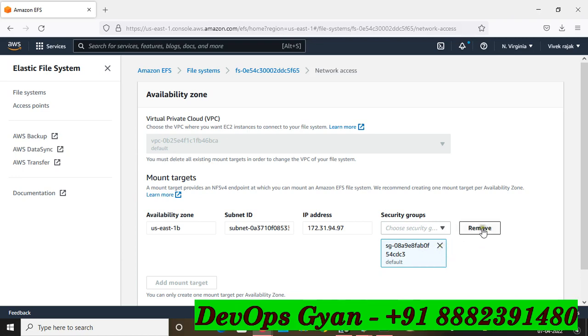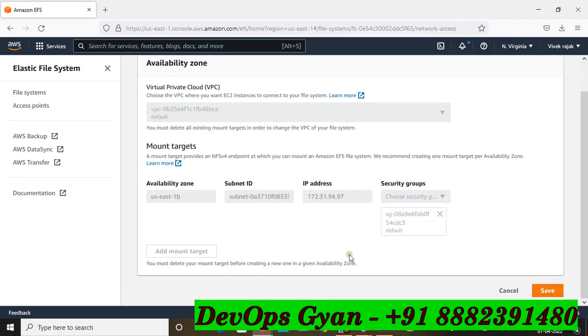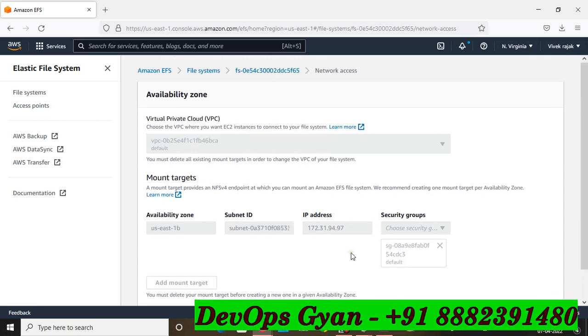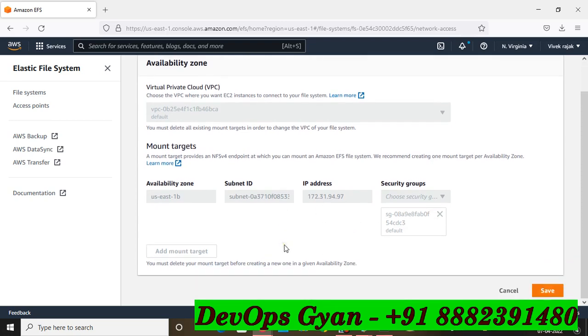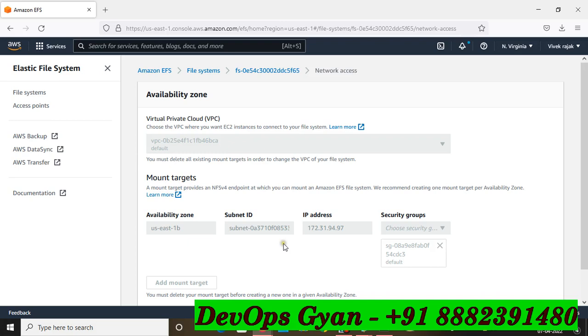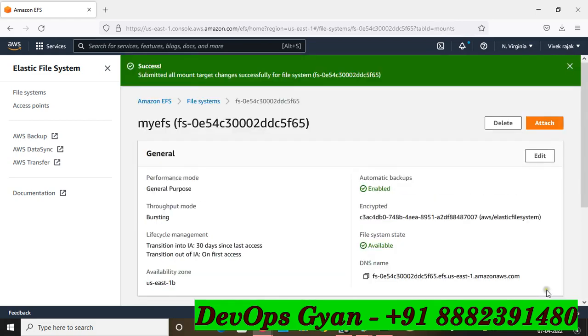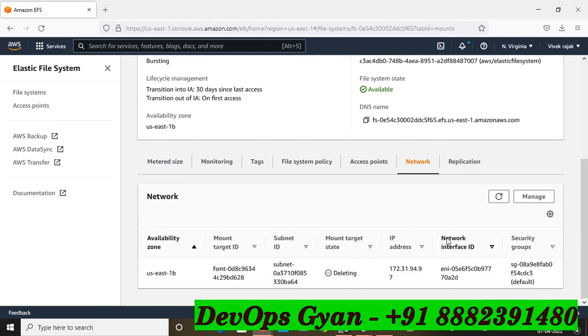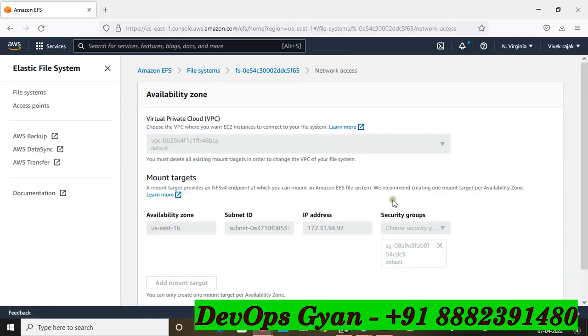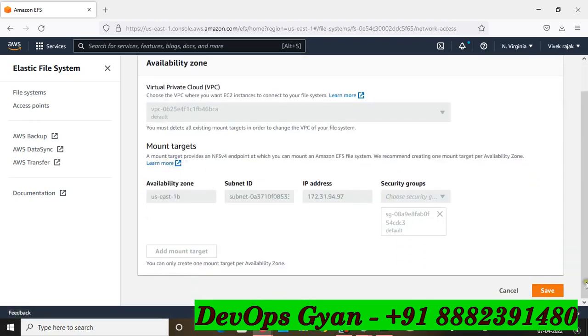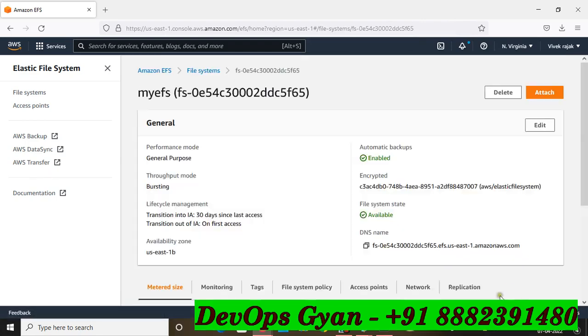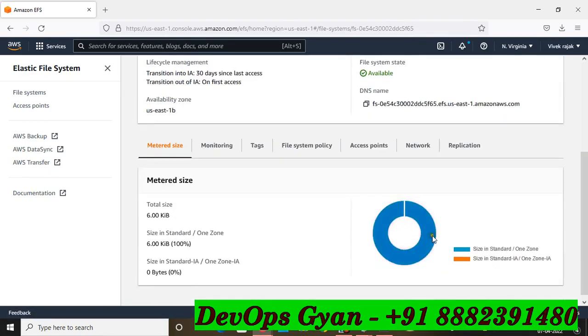So you can remove this security group, save. Now okay, it is going to default. So go to the security group manage section again and cancel this. I want to attach a new security group.